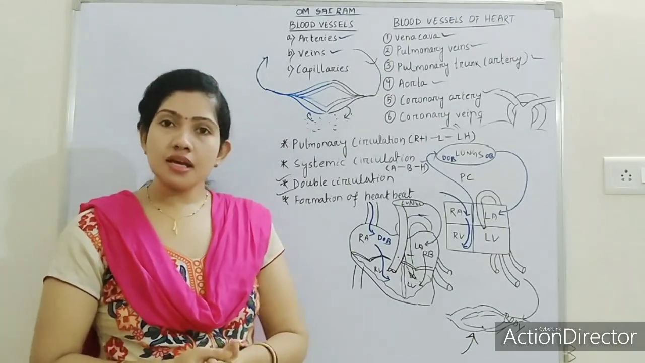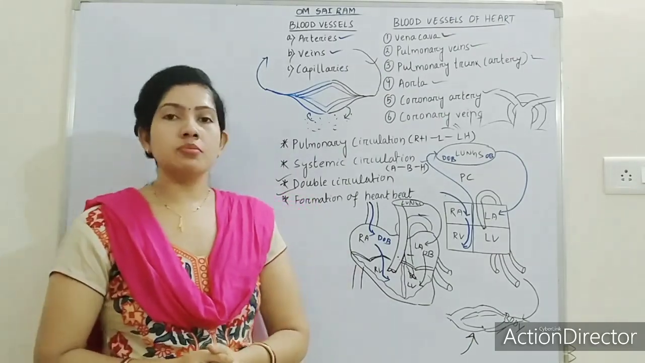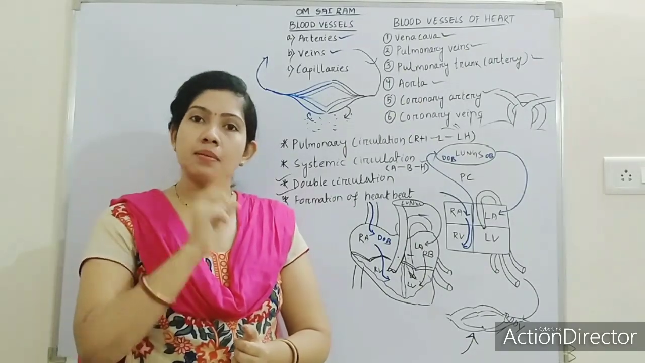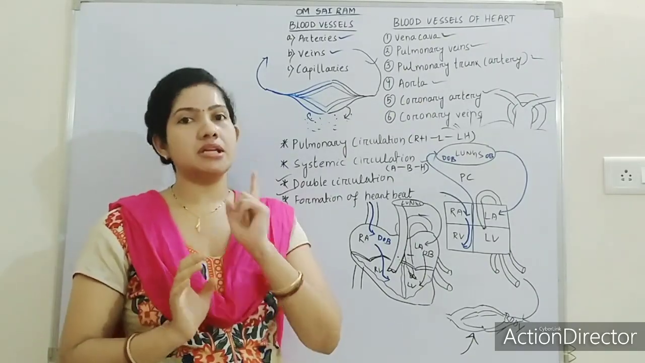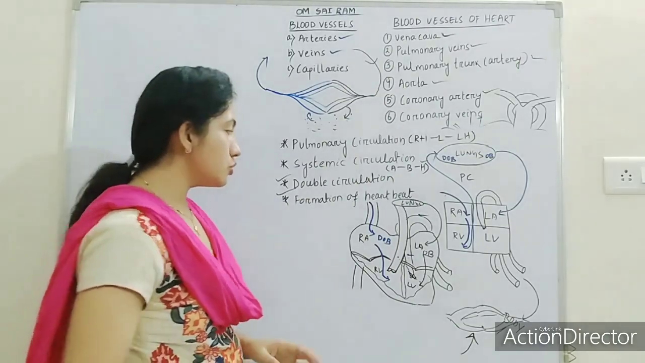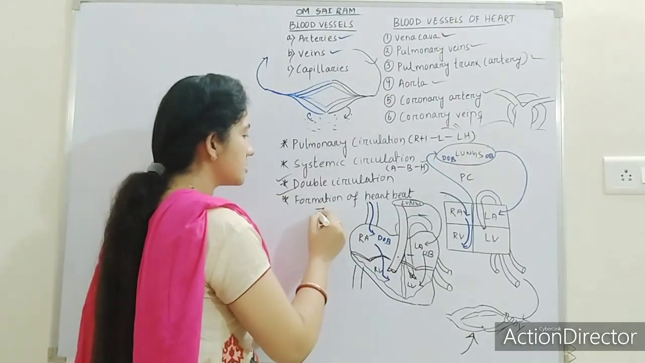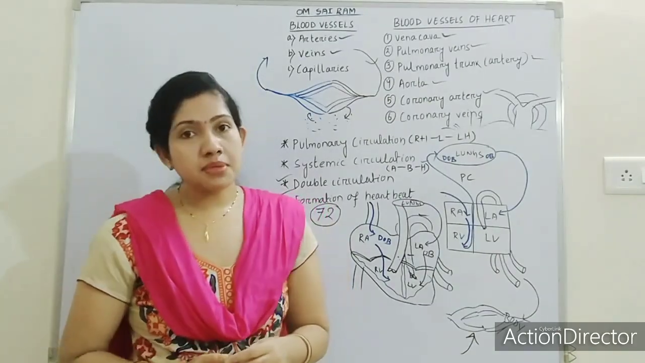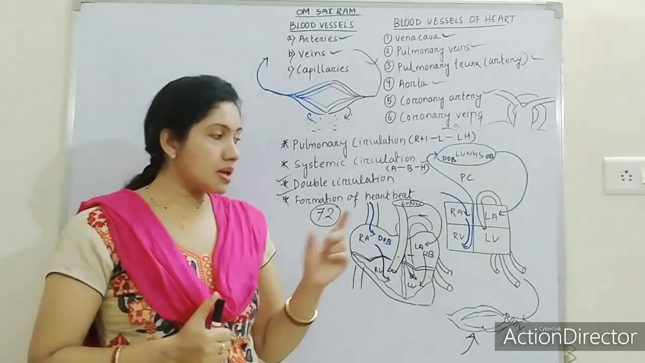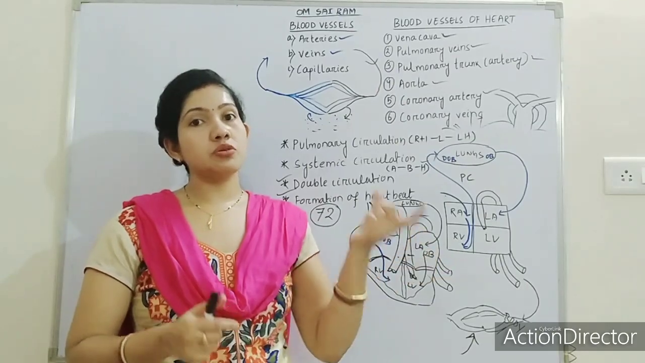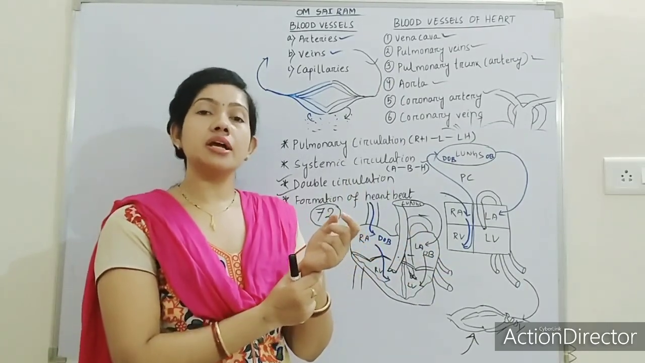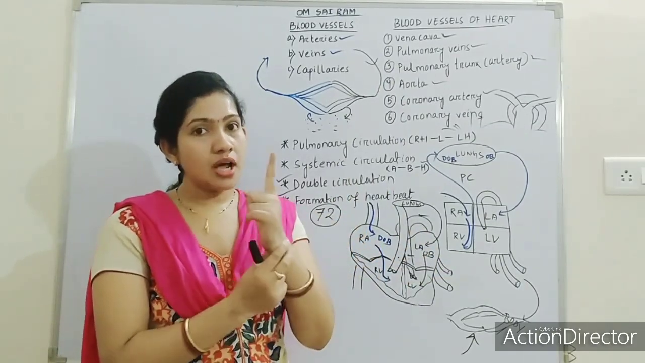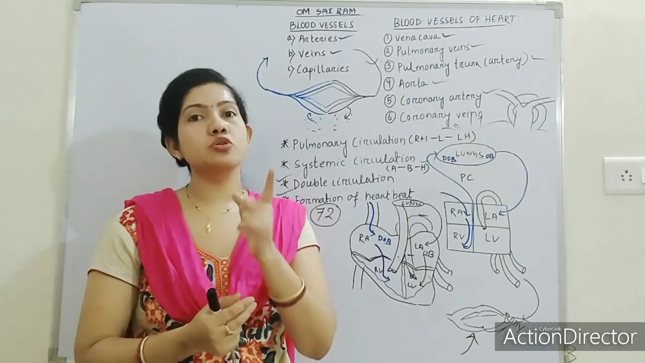And as I said, in a normal human being there are 72 beats per minute. How many? 72 beats. In a normal human being per minute, 72 beats are there. You can also place your finger and count your beats. In one minute you should get 72 beats.